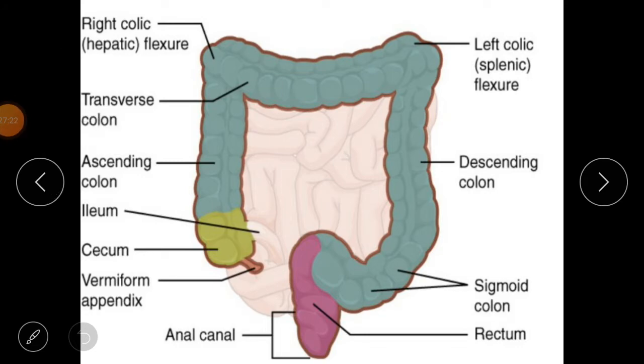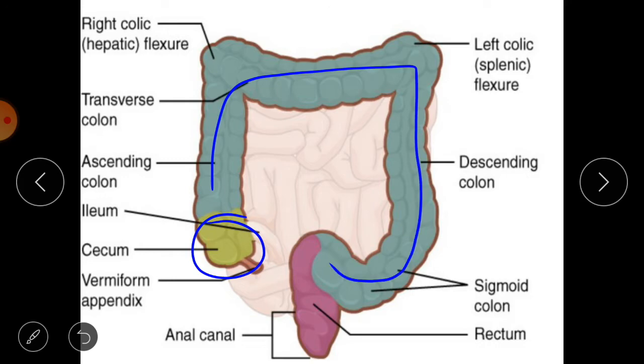Okay, so here is the large intestine. It can be divided into 4 parts, that is cecum, then this is the colon, then rectum and anal canal here. Okay, so here the cecum is there. These are the 4 parts. The longest part of the large intestine is the colon.